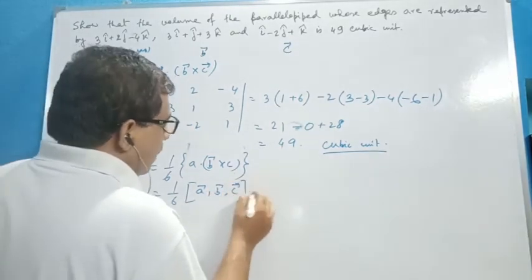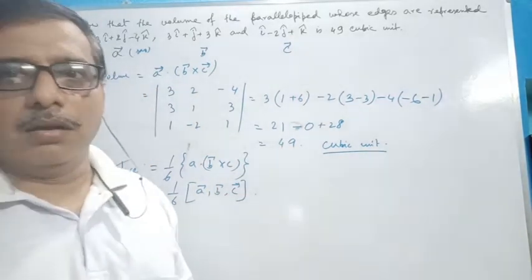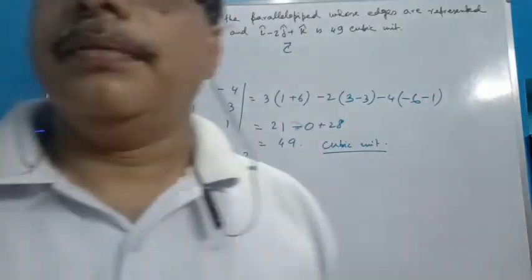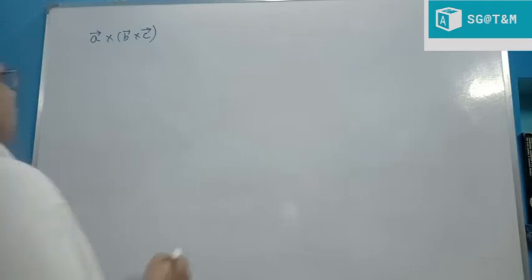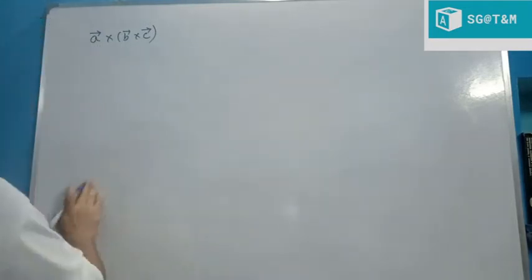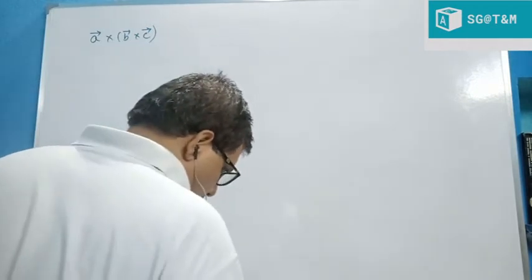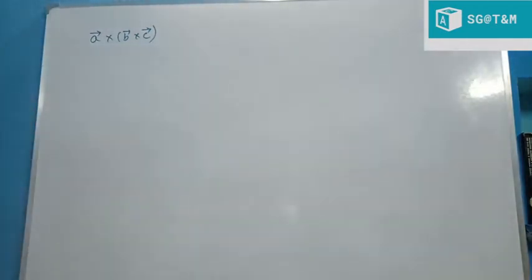This is the formula of volume of tetrahedron whose three edges are given. Okay. Next we define vector product of three vectors in vector form. That means A cross B cross C. What is the definition of this? Most probably it is not in your syllabus, but for some problems, if you use this cross vector triple product, then it is very easy to calculate and very easy to prove.